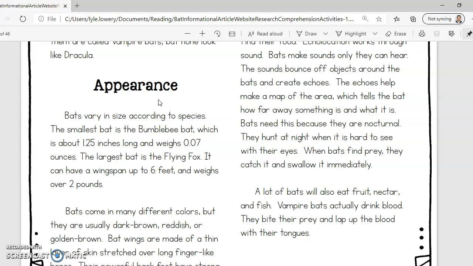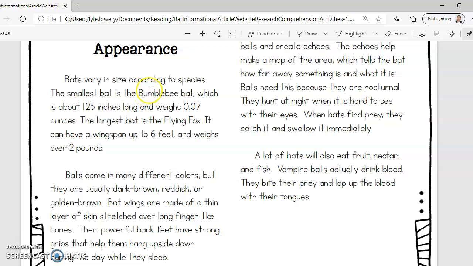So I know that when I see this heading with the title Appearance, that they're going to tell me about what bats look like. Bats vary in size according to species. The smallest bat is the bumblebee bat, which is about 1.25 inches long and weighs 0.07 ounces. So it doesn't even weigh a pound. It doesn't even weigh an ounce.